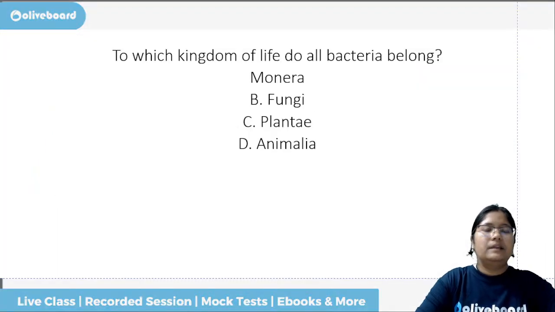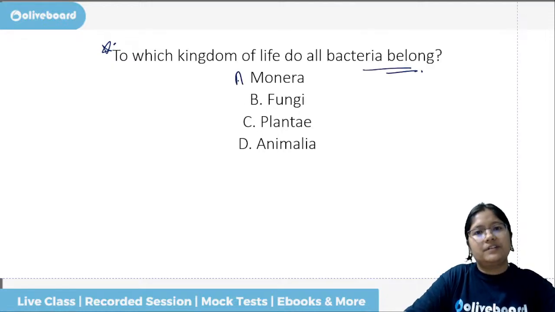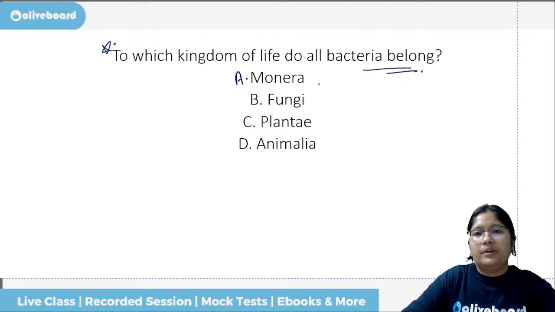Coming to the next question. To which kingdom of life do all bacteria belong? Monera, protista, fungi, plantae, algae. All bacteria, they will belong to which one? Monera, fungi, plantae, or animalia.